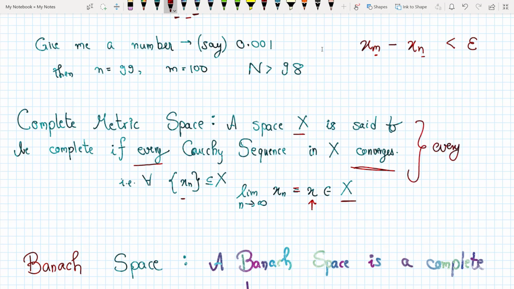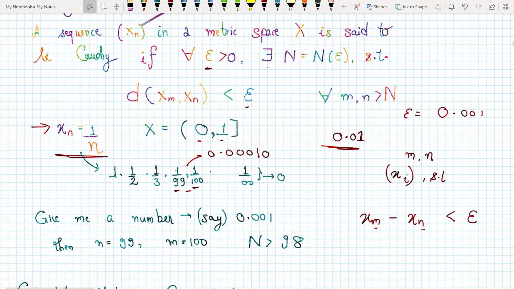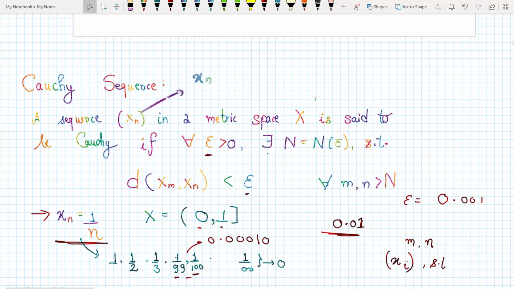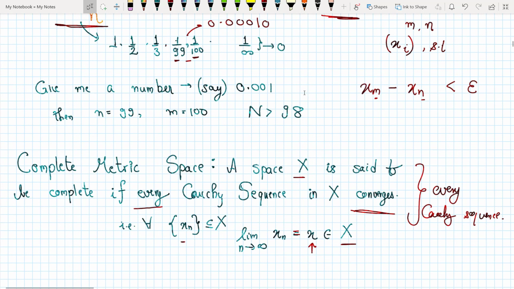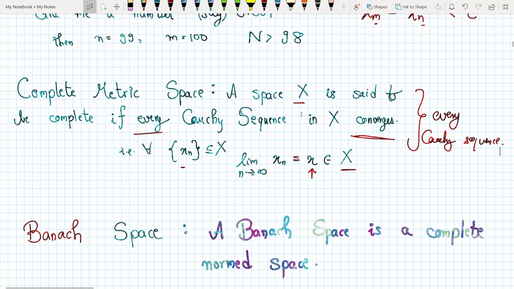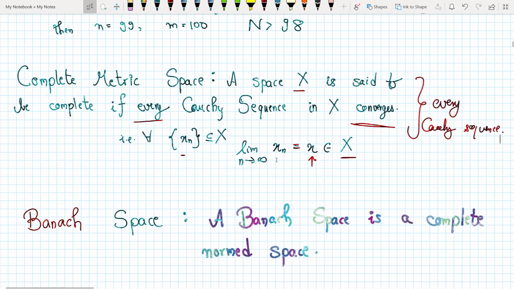So this thing is important, every Cauchy sequence, because later on when we'll deal with closed operators in quantum physics, we would see that there arises a case where a single Cauchy sequence converges, but it does not mean every Cauchy sequence converges. So the main gist of this video is, first we define what a Cauchy sequence is, and then we say, what is a complete metric space? A complete metric space is one in which every Cauchy sequence converges, meaning that the limit of the sequence is equal to x, and this x is itself a part of the space capital X.